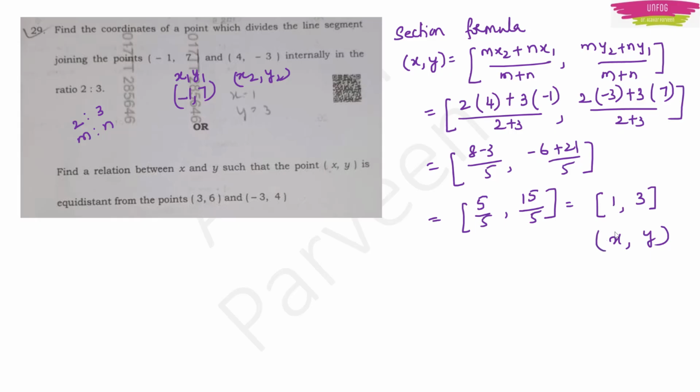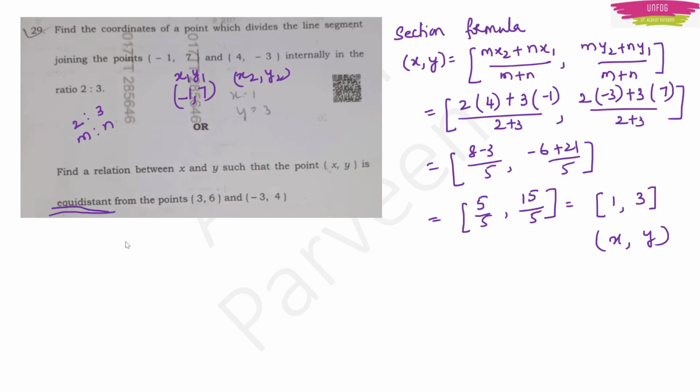Okay. Another question they have given as a choice is also from the same analytical geometry. The question is, find a relation between x and y such that the point x, y is equidistant from the points 3, 6 and -3, 4. So they are using this word equidistant. Equidistance means you can say that the distance formula which you are applying is applicable for both and they are equal to each other. So the relation between x and y we have to find here.